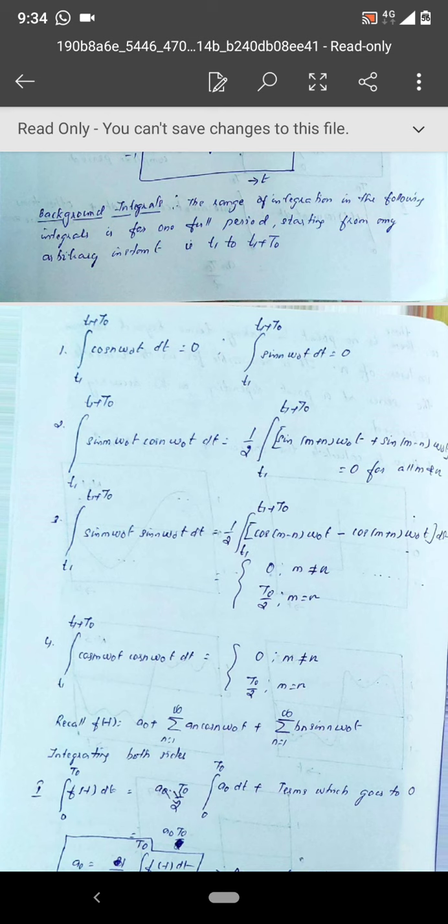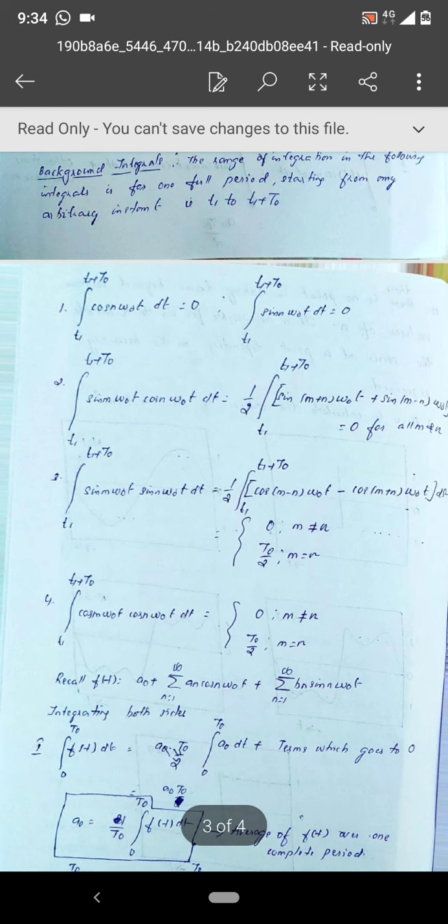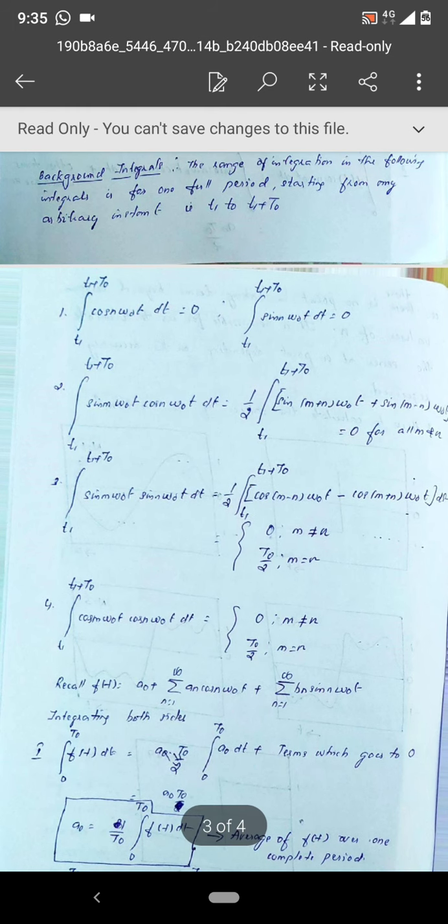Then the second term: if you find the integration over a complete time period of the product sine m omega naught t cos n omega naught t dt, that is the integration from t1 to t1 plus t0, then the result is, using the identity, half the integration from t1 to t1 plus t0 of sine (m plus n) omega naught t plus sine (m minus n) omega naught t.